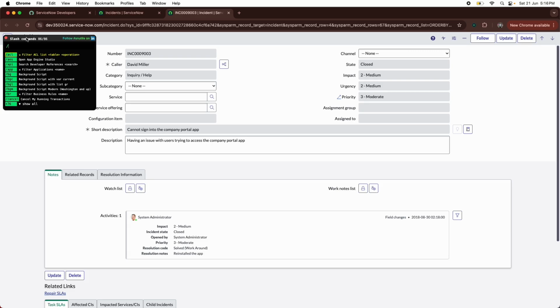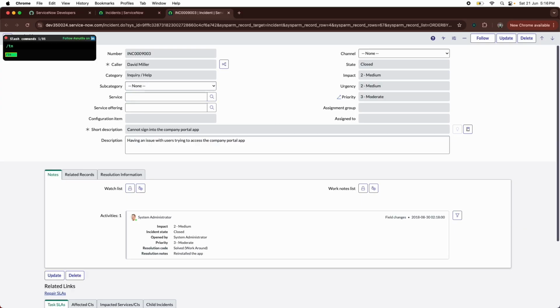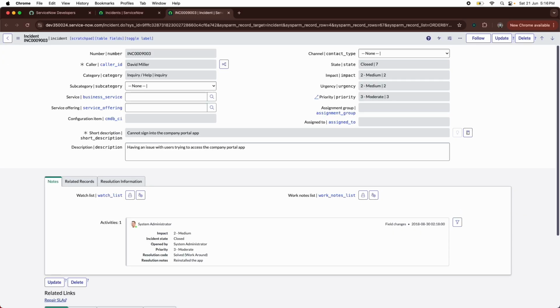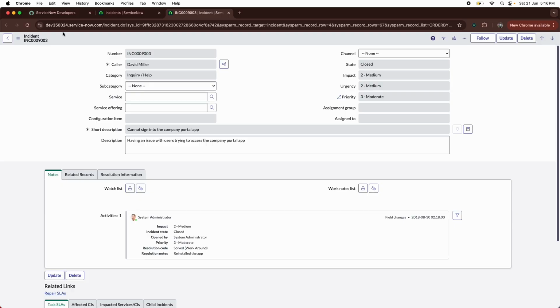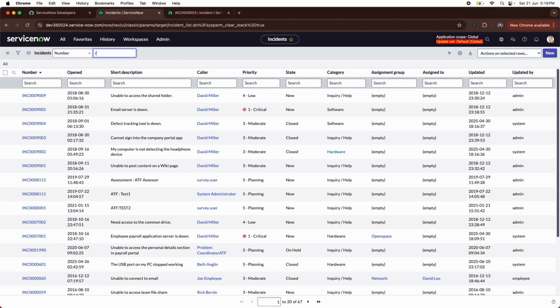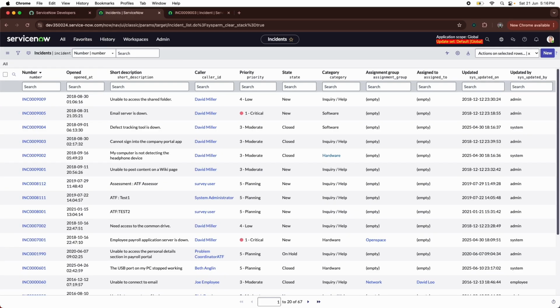Now what these slash commands are, I'll come to a little bit later. But how I can activate the backend name: one way I have shown you is by double clicking on the white space area in a form, or even in a list. Or you can just type tn, which stands for technical name, so slash tn and then enter, you see. And again control slash tn to remove this. This is applicable even in the list view. If I come here and just type slash, it is printing here, but I want to open the slash command. So control or command slash and then tn, enter again, and you see all the backend names.